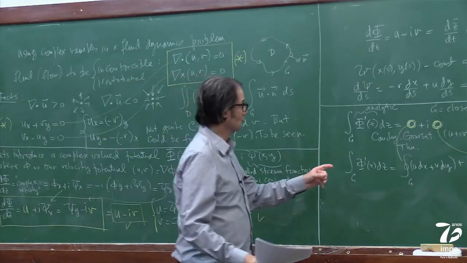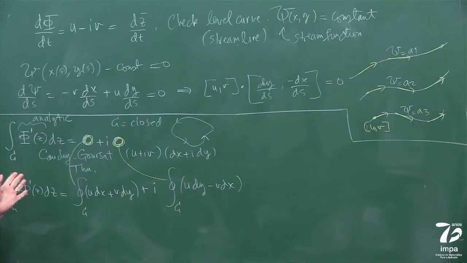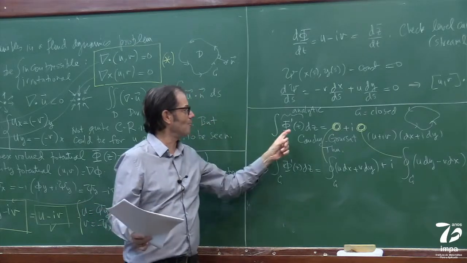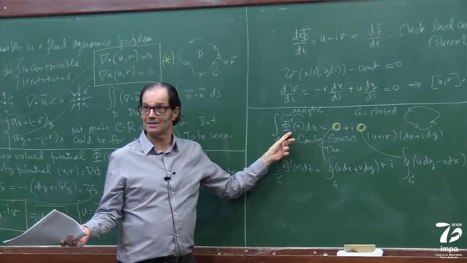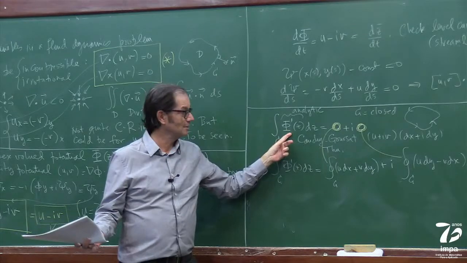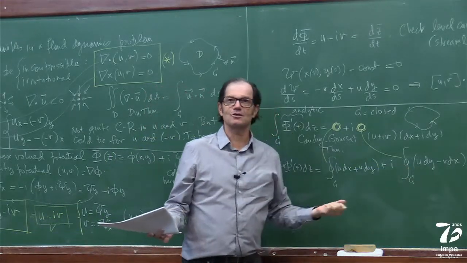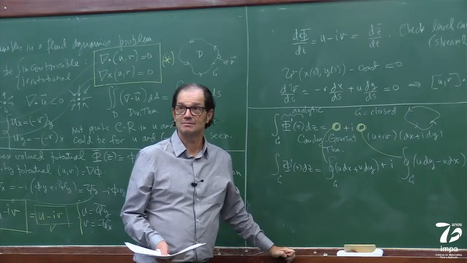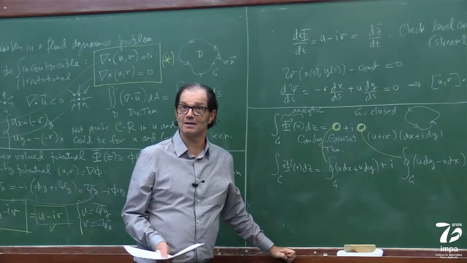It's very simple, but a nice interpretation. The Cauchy-Goursat theorem for the velocity potential, or since I'm talking about its derivative, for the complex velocity, gives me two pieces of information that look like Green's theorem on the plane.